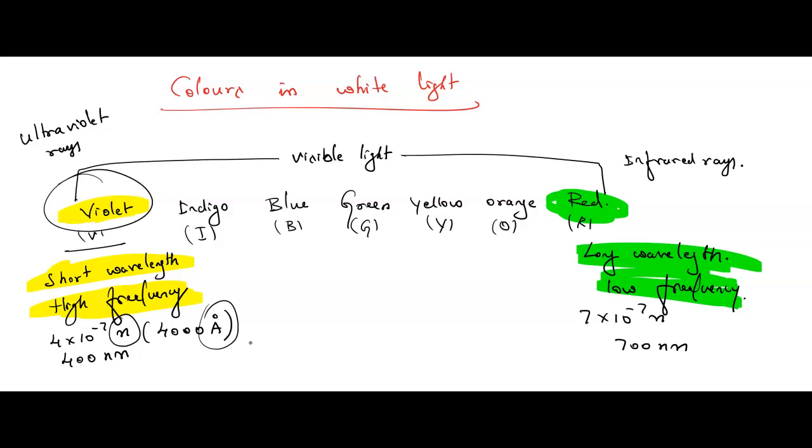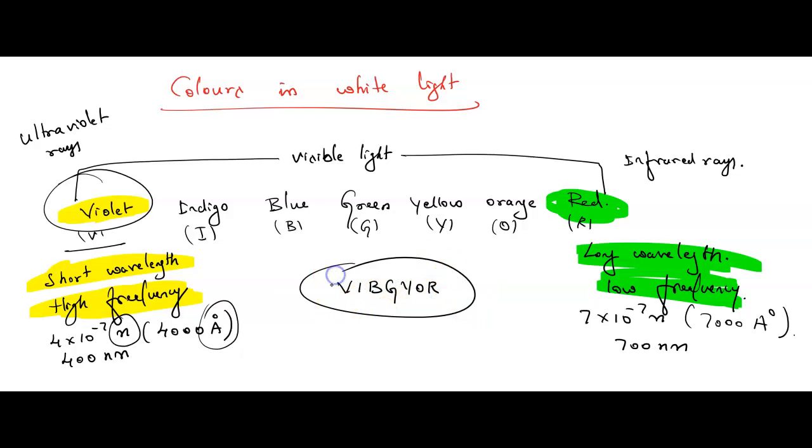So it starts from 4 into 10 raised to minus 7 meter, that is 4000 Angstrom, to 7 into 10 raised to minus 7 meter, that's nothing but 7000 Angstrom. So the different colors are remembered in increasing order of wavelength as VIBGYOR. Any doubts? I hope you have understood this class.